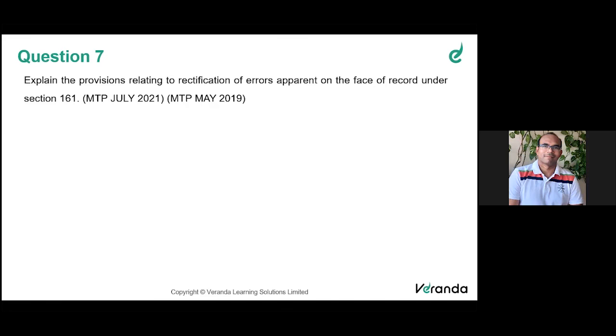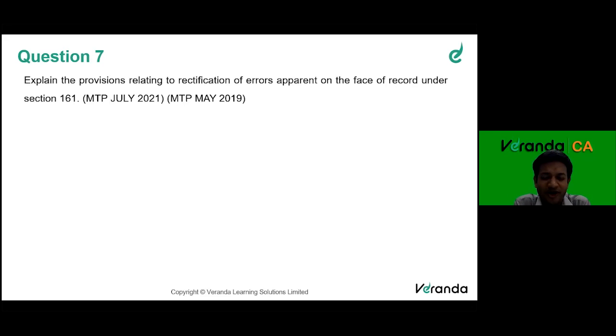Within 3 months, if someone informs him. Suppose a department officer wants to inform the appellate authority or the respective department that there is an error in the calculation or something, 3 months is the time limit in which he can inform. And the maximum time limit, I think, is 6 months, within which this rectification can be given. Okay. And there's one last small point: if there is some clerical mistake, then the time limit will not apply.